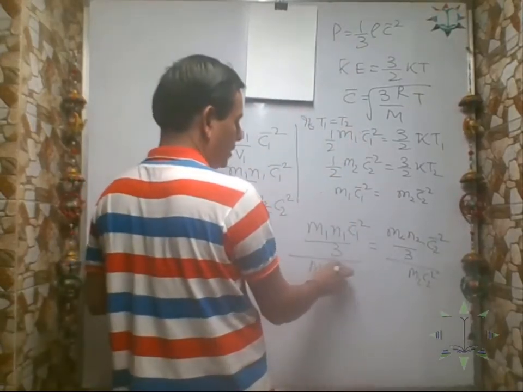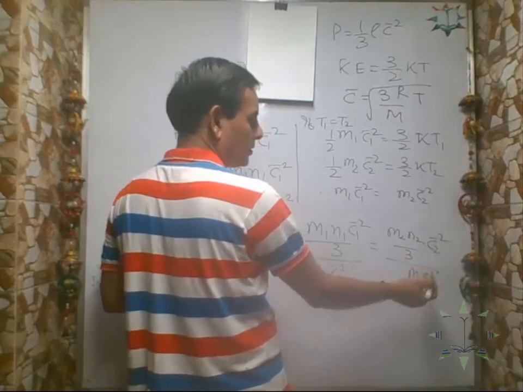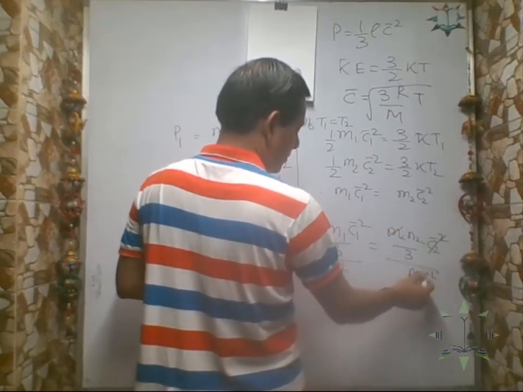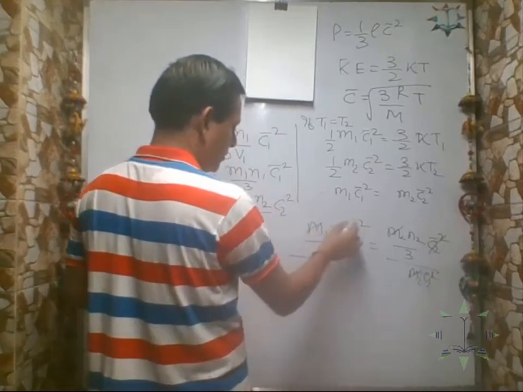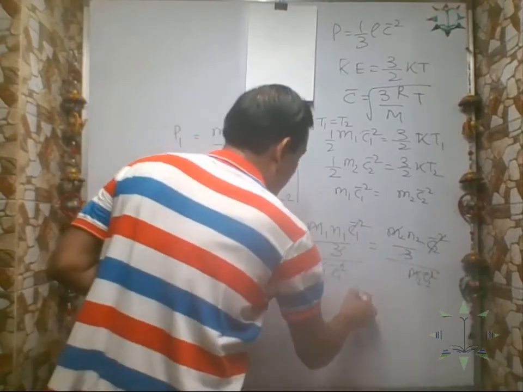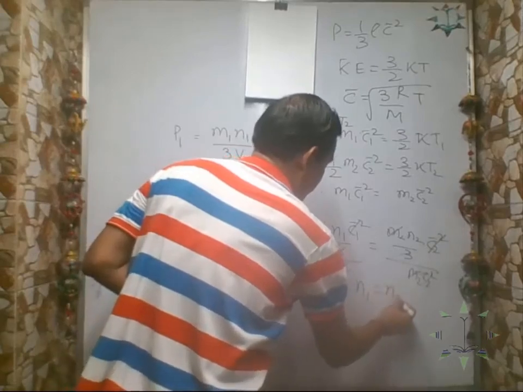So m2 c2 bar square cancels out, m1 c1 bar square cancels out, 3 cancels out. So what is left? n1 equal to n2.